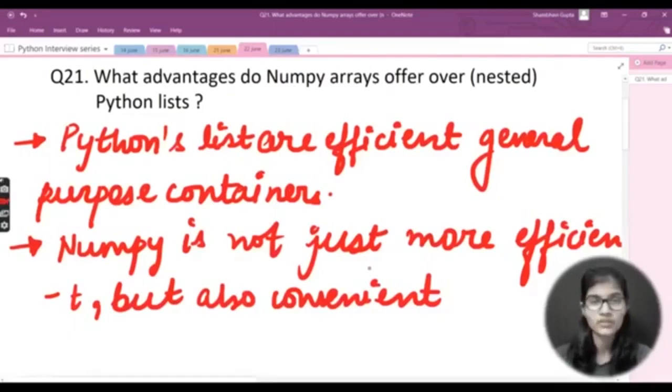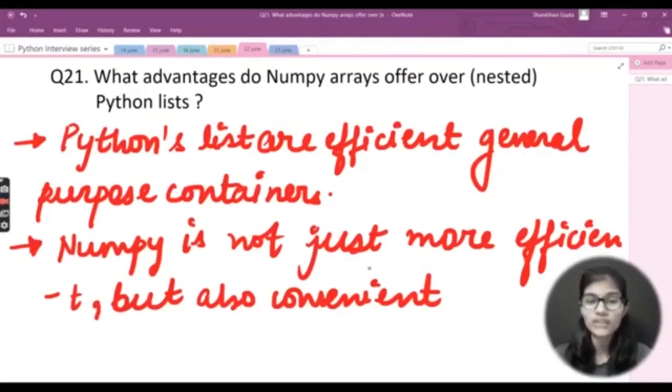I'm just briefing you and detailing the things, right? So Python lists are efficient general purpose containers. NumPy is not just more efficient but also convenient to use. Basically, lists do not support vectors and matrices, but NumPy arrays do. NumPy arrays are faster because we get a lot of built-in functions in them.